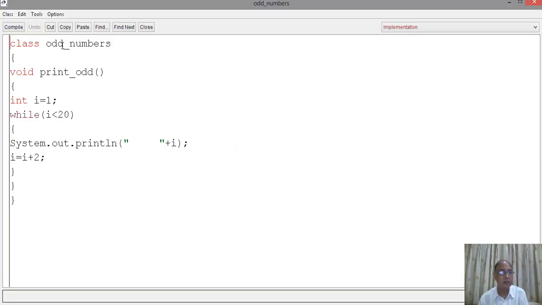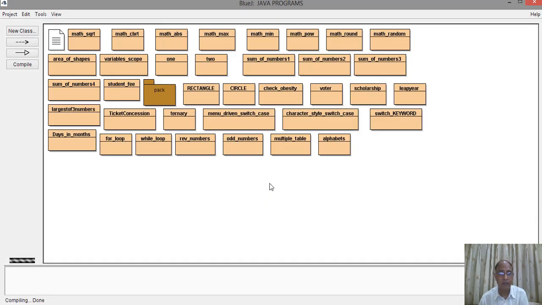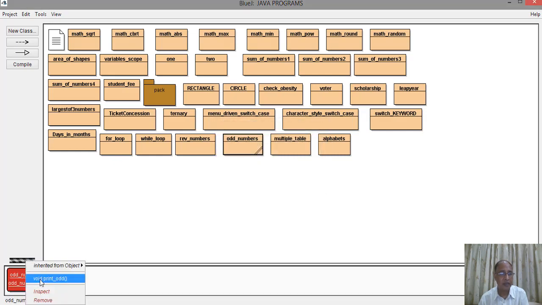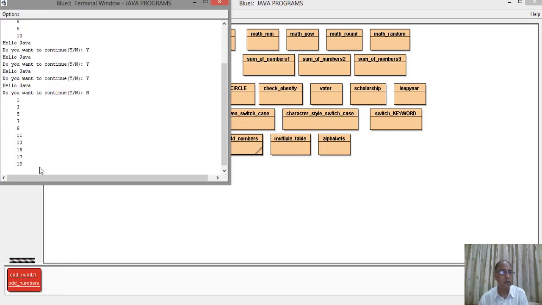So this is the program. This program is actually printing odd numbers using a while loop. So we will compile this program. After compilation, we close this program. Then we make the object of this program. After making an object, we are printing the odd numbers. So see here, all the odd numbers are printed from 1 to 19.